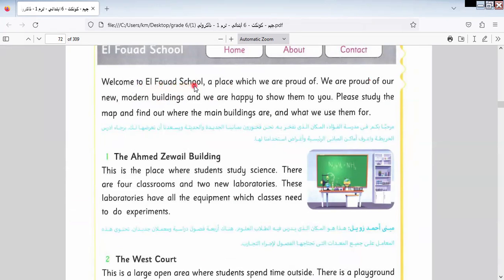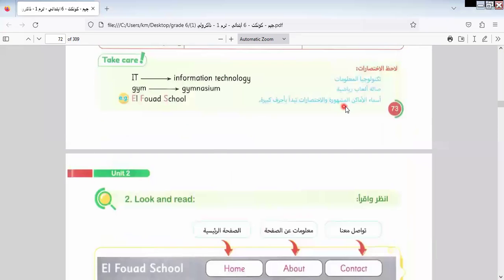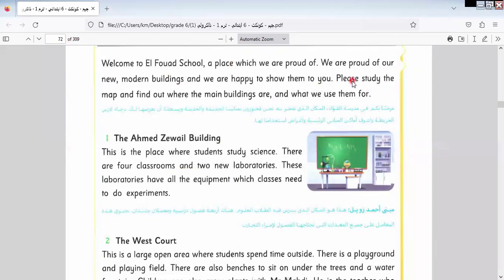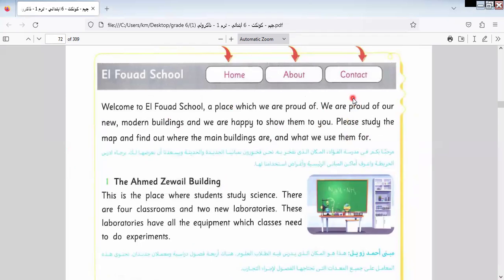Welcome to Al-Fuad school, a place which we are proud of. So here is a school, and it is advertising itself. Here we can also know more about this school. This school is called Al-Fuad school. We have home, about and contact. Contact means the ways that we can contact it, like Facebook, telephone, WhatsApp, and so on, okay?